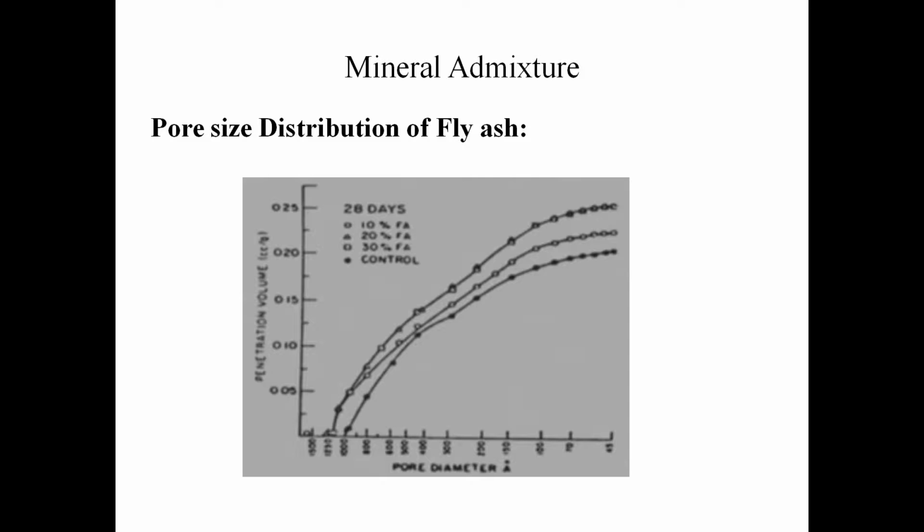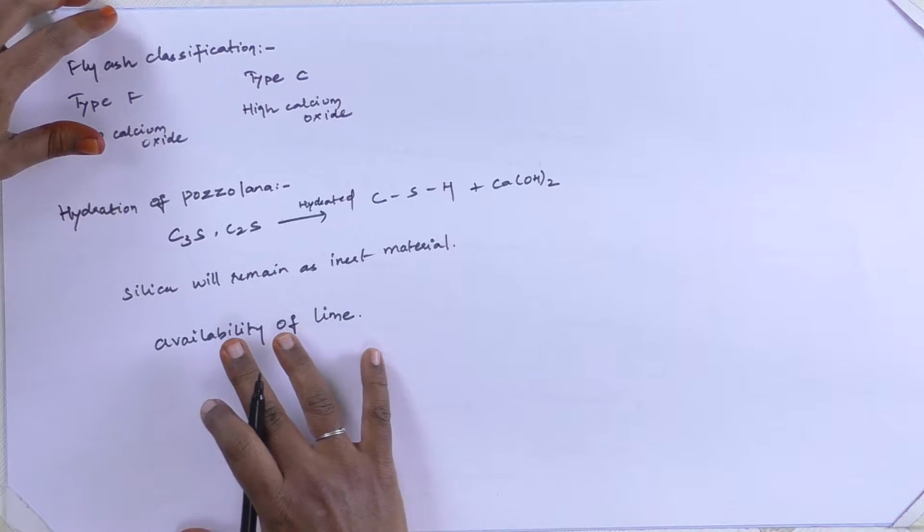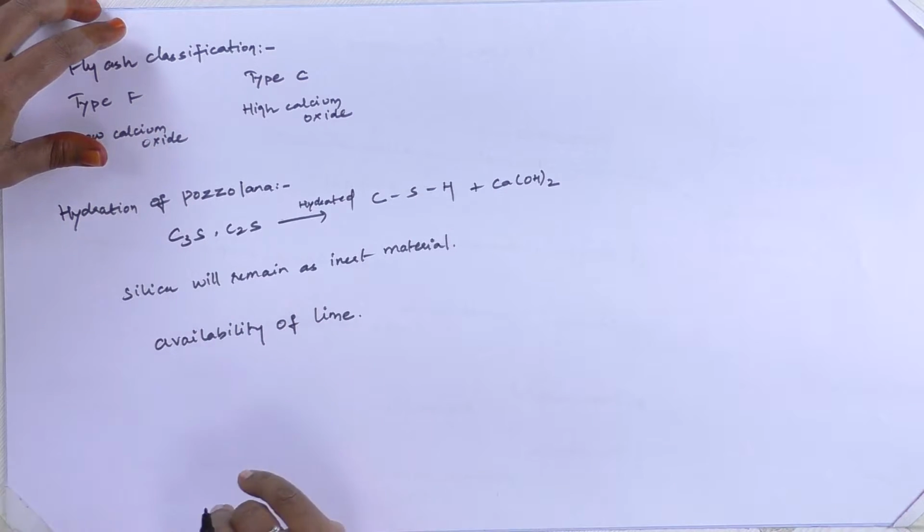The reason is this fly ash will get activated in the system at a later stage. As we discussed in the hydration of pozzolans, due to the unavailability of lime, it remains as an inert material, and after a sufficient availability of lime, it comes into action, and that's the reason why we are getting a graph like this. Next, we are discussing the pore size distribution of rice husk ash.